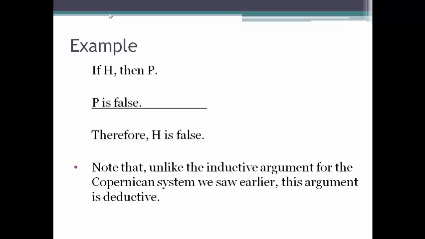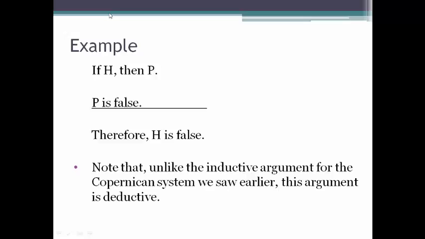Note that unlike the inductive argument for the Copernican system we saw earlier, this argument is deductive. Now, remember how we figure out whether or not an argument is inductive or deductive is to ask this question. If both of the premises are true, or all of the premises are true, depending on how many premises there are, is there any possible way in which the conclusion can be false? And if there's not, then the argument's deductive.